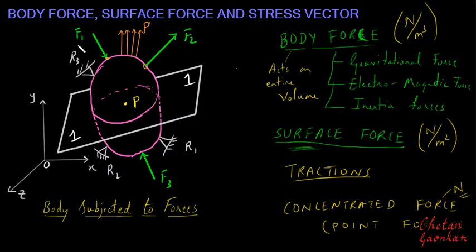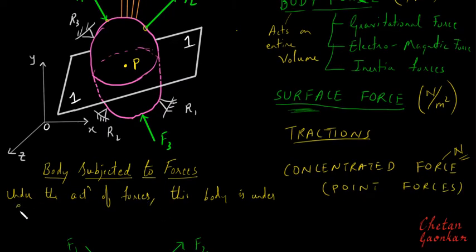What we will assume is that under all these forces and supports, this body is under equilibrium.